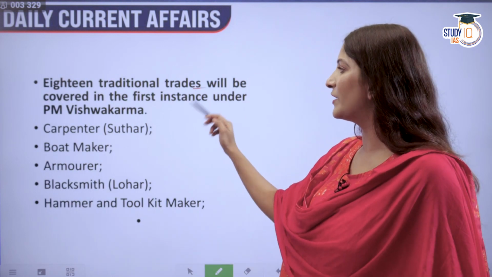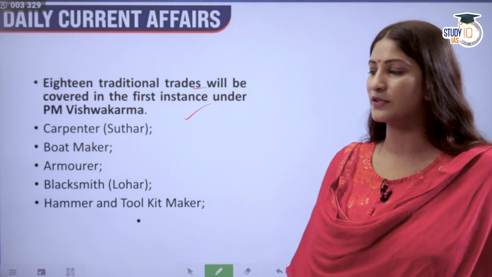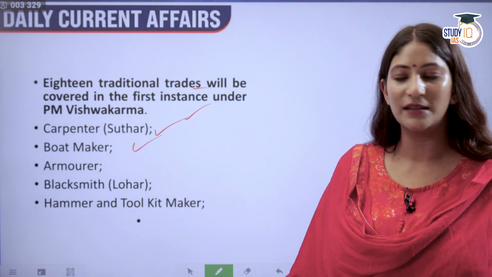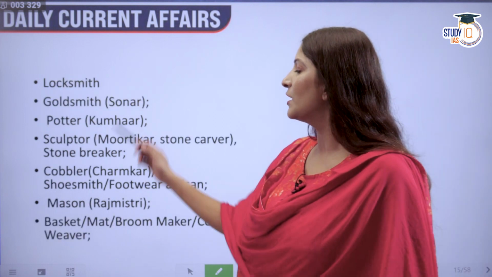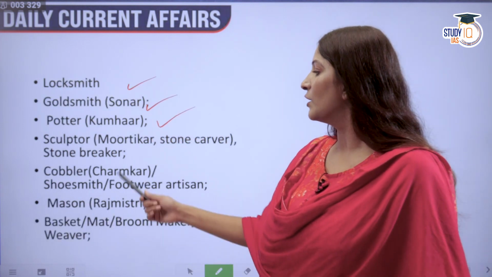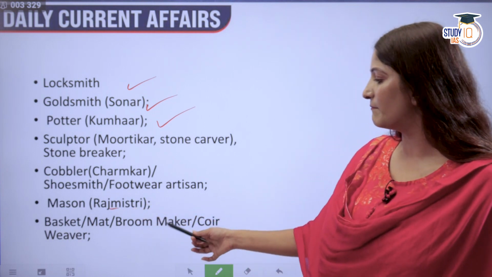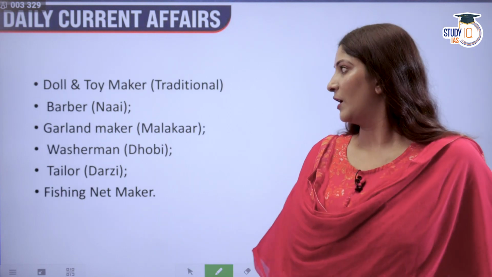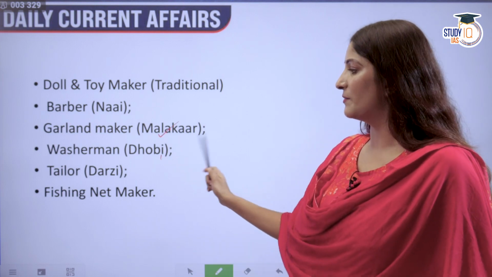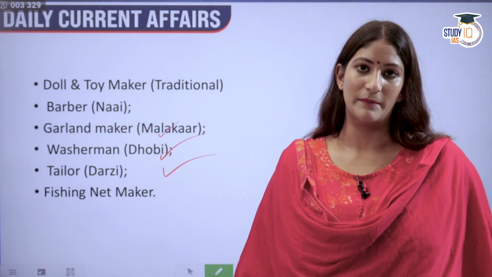Then 18 traditional trades will be covered in the first phase. Carpenter, boat maker, armorer, blacksmith, hammer and toolkit maker, locksmith, goldsmith, potter, sculptor, stone breaker, cobbler, mason, basket, mat, broom maker, coir weaver. Also doll and toy maker, barber, garland maker, washerman, tailor, fishing net maker.